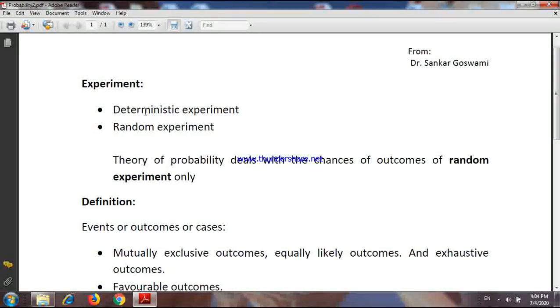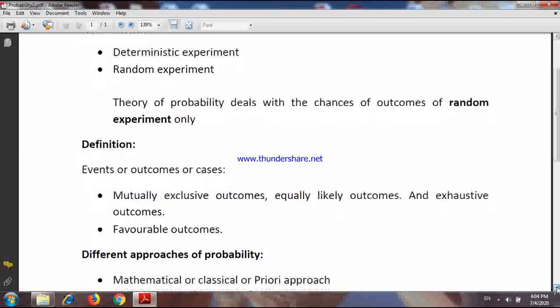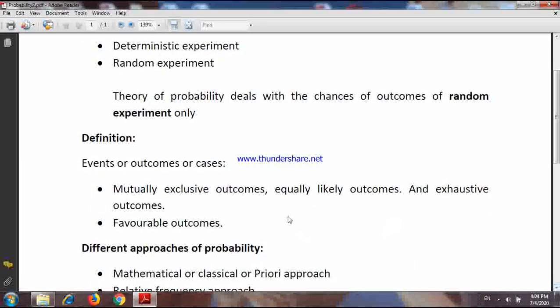So in your book you have already the definition of deterministic experiment and random experiment. And the theory of probability deals with the chances of outcomes of a random experiment only. Now, before I proceed, some terms should be discussed.